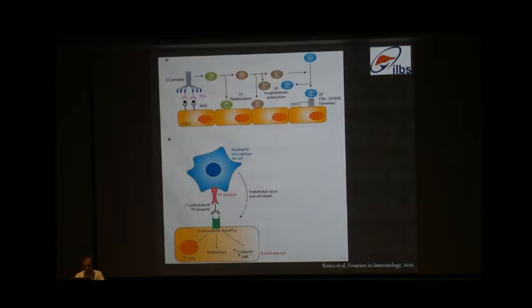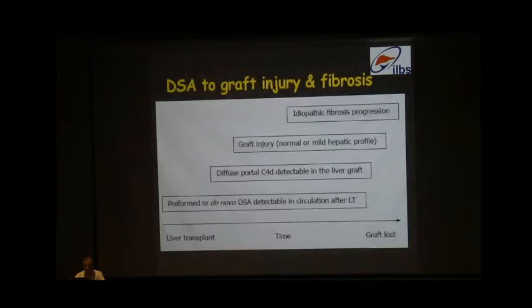Again, this diagram shows the same thing, the complement cascade activation leading to endothelial cell injury. So there is a progression: from donor specific antibody positivity, there is complement cascade activation leading to C4d positivity in the graft biopsy. There is graft injury and subsequently fibrosis.